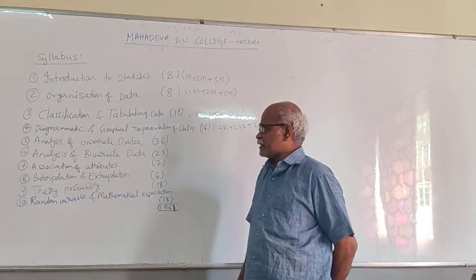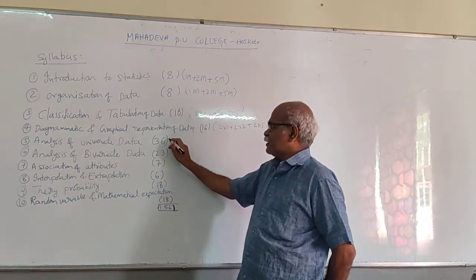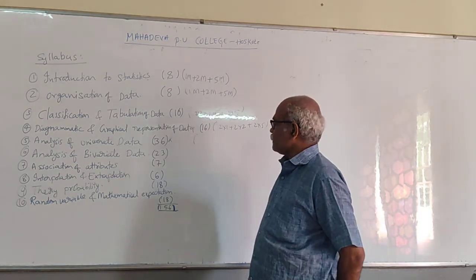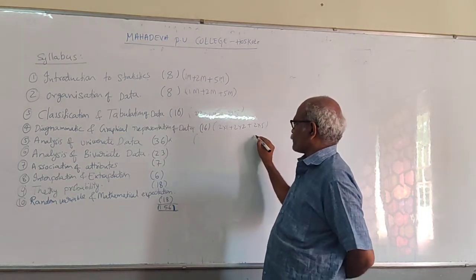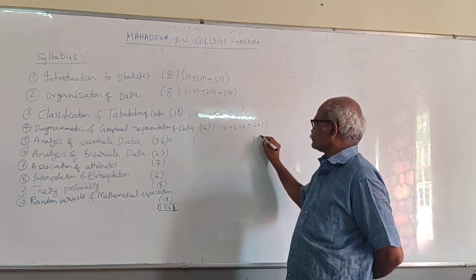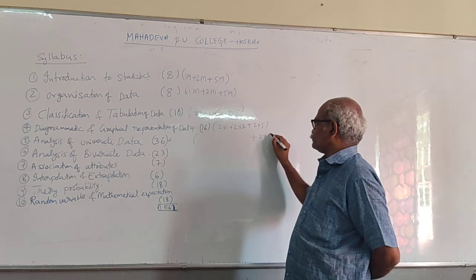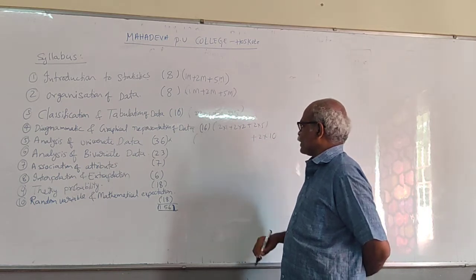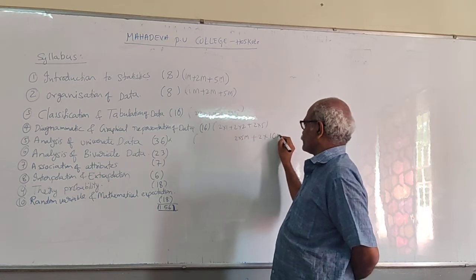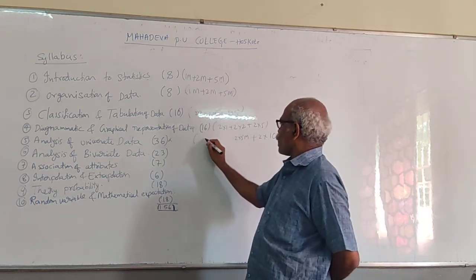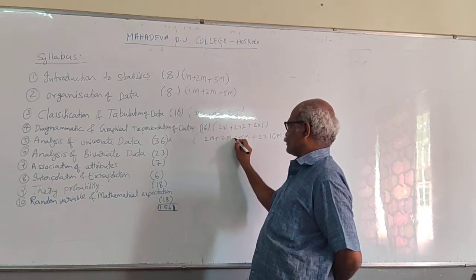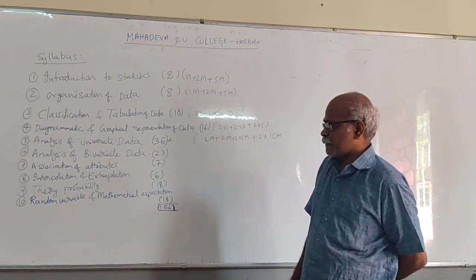Next, analysis of univariate data. The major marks are from this chapter only. Two 10 marks, two 5 marks, two 1 marks, and 2 mark questions from there.